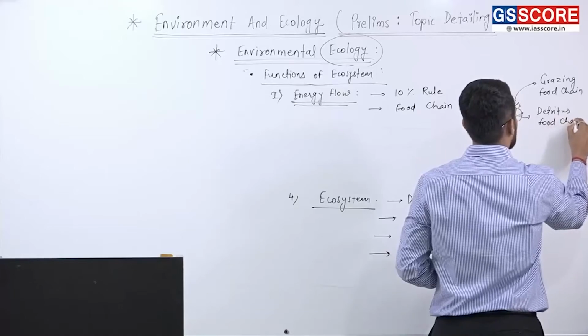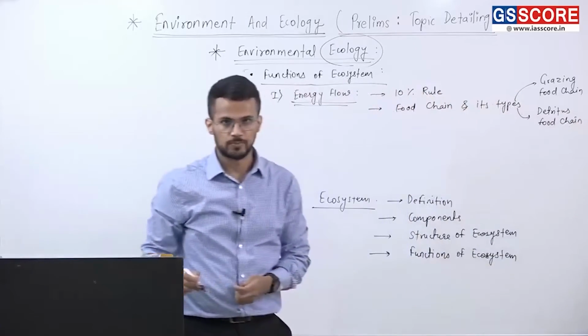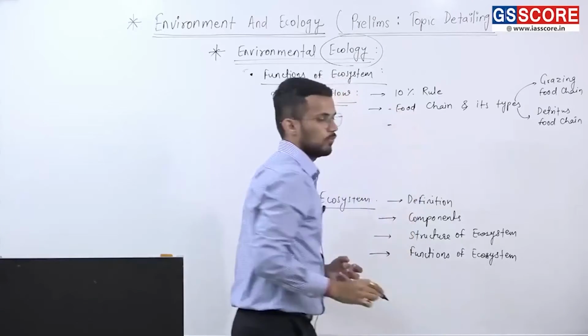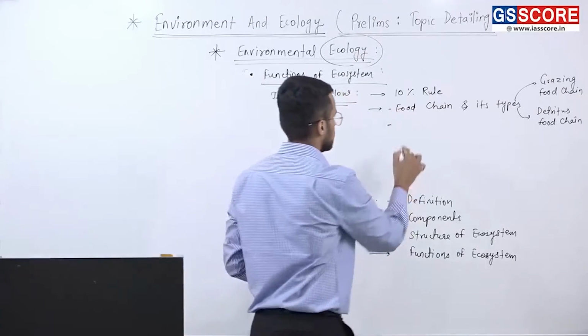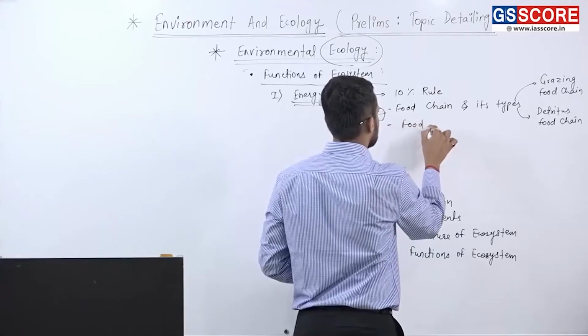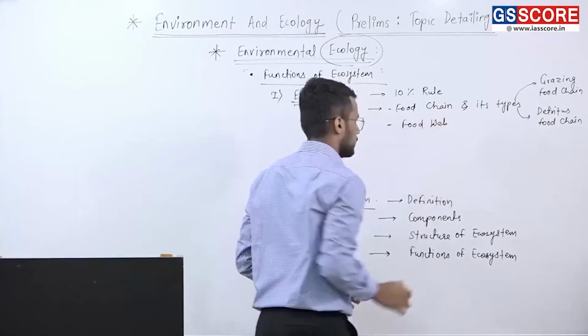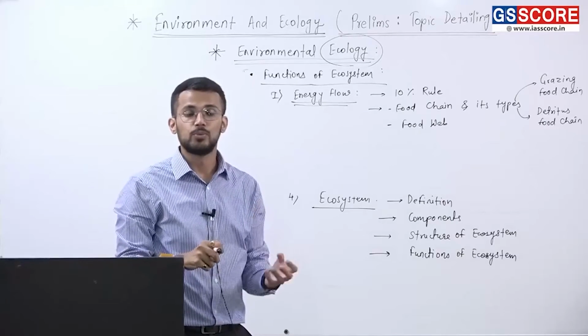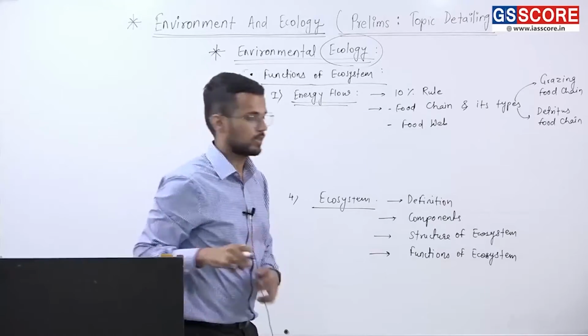Then there is another type of flow of energy called food web. Food web is also important because food web improves the chances of survival.